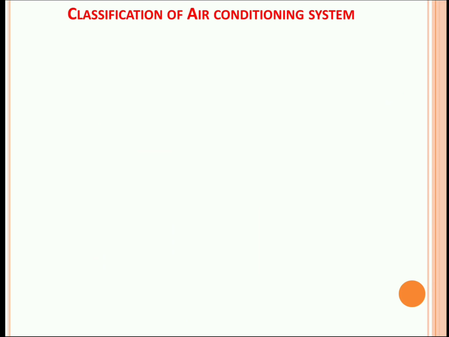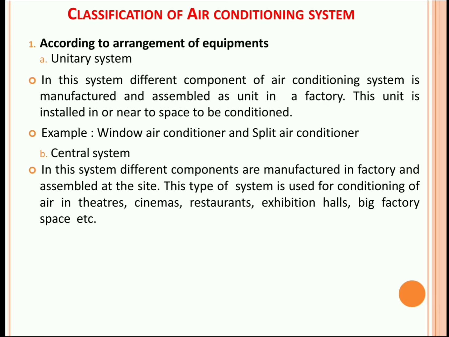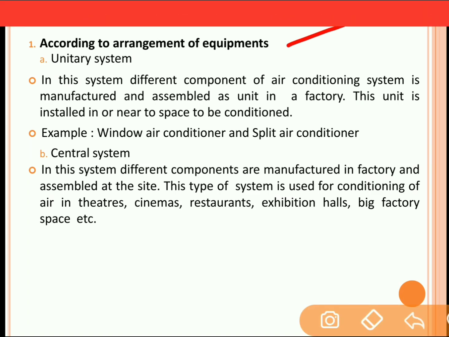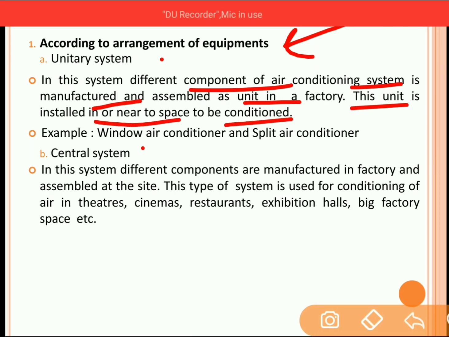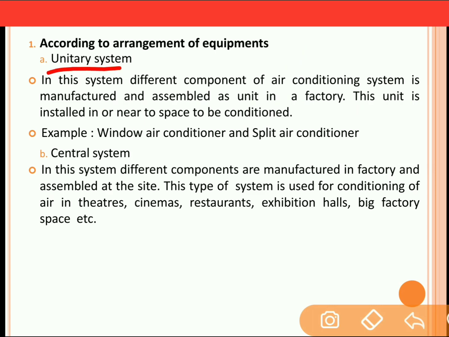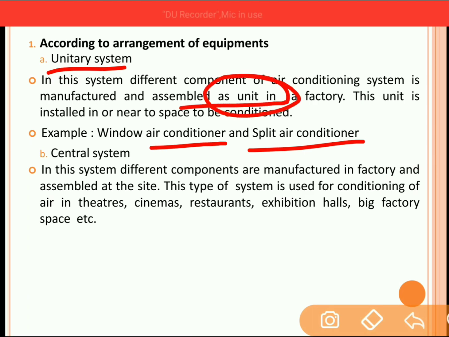Now let us understand the different types of refrigeration and air conditioning systems. Classification of air conditioning systems is based upon, first criteria, the arrangement of the equipment: unitary system and central system. In the unitary system, different components of the refrigeration air conditioning system are manufactured and assembled as a unit in the factory, and this unit is installed near the space which is to be conditioned. The example of unitary system is nothing but window AC and split AC.